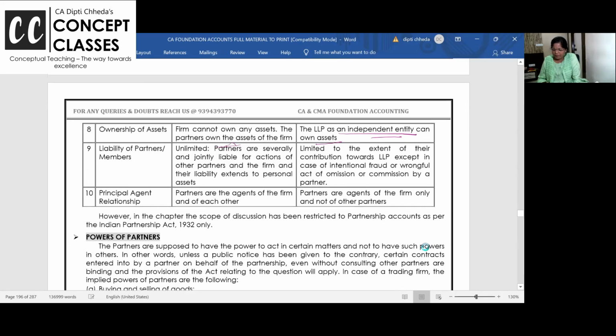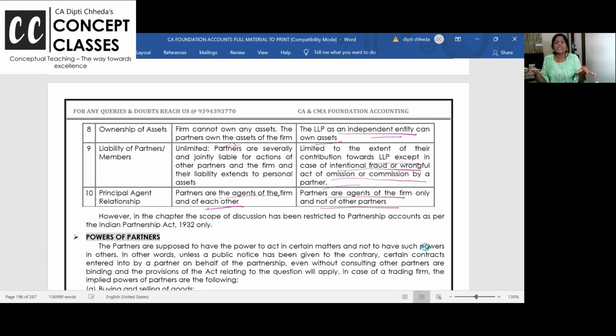Liability of a partner is unlimited. Partners are severally and jointly liable. Here they are liable only to the extent jointly. And in case it's an intentional fraud or wrongful act of omission or commission, they can prove that this is because of the other partner and this is not my responsibility. Okay? Partners are the agents of the firm and of each other in partnership. In LLP, partners are the agent of the firm only, and not of others.